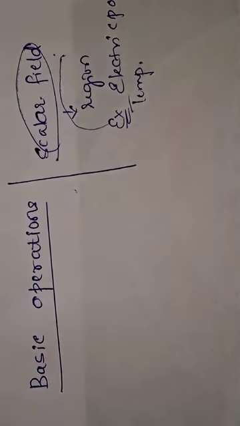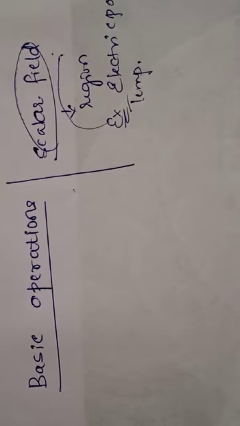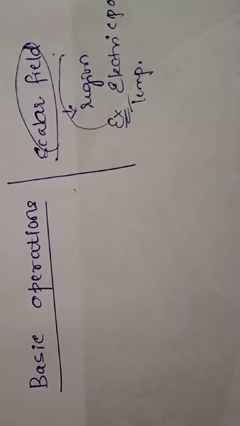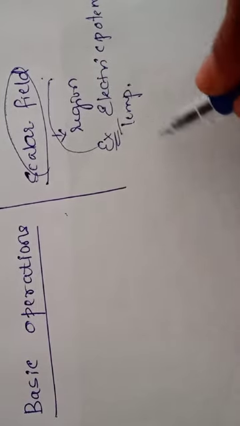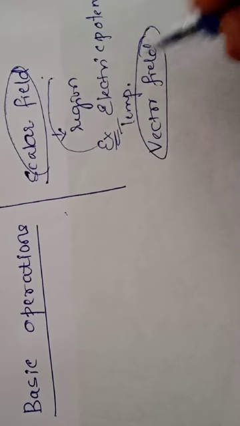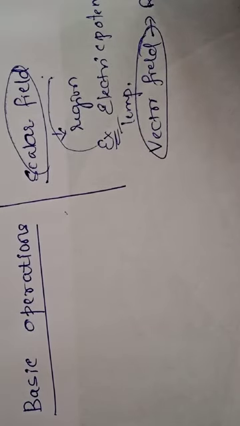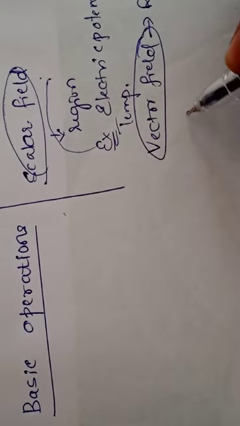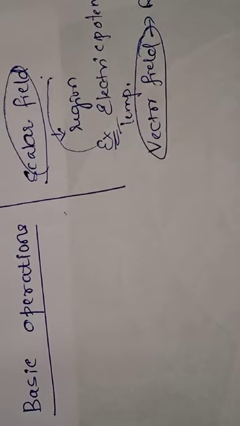That will be discussed in scalar field. Then what is vector field? Vector field is a region in which the vector quantities vary from one point to another point. What are the vector quantities?